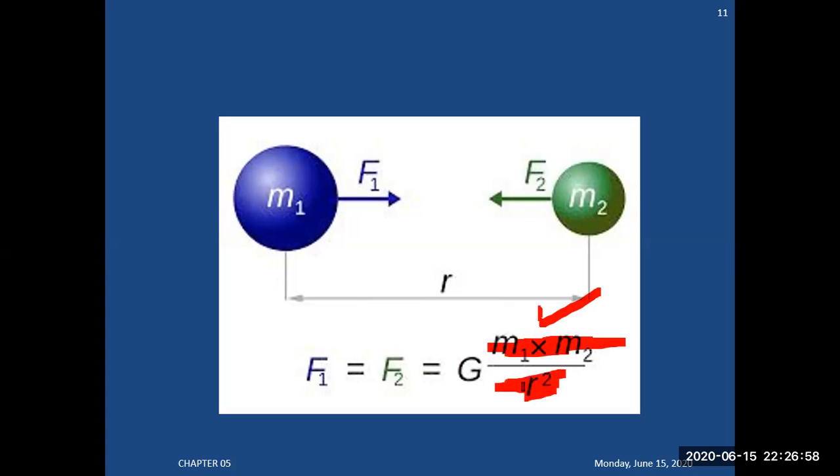This is the second part of this law. This force is inversely proportional to the square of the distance between the centers of two bodies. You increase the distance, the force will decrease. You reduce the distance, the force will increase. With what factor? With the square of the distance.